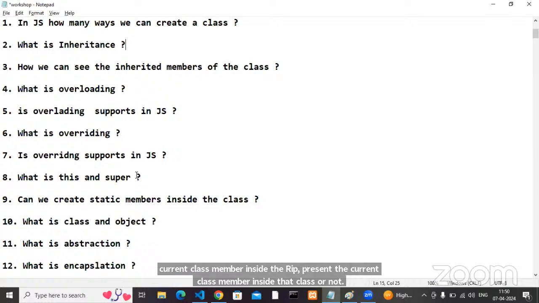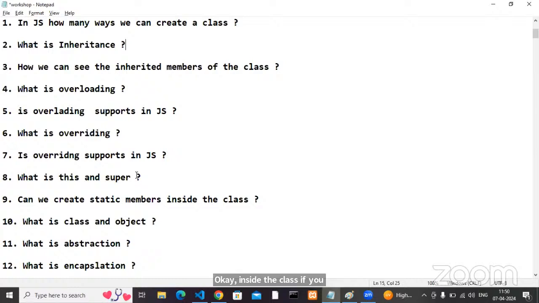Inside the class, if you want to represent the current class object, we can use this. Super is nothing but how you call the super class constructor. In JavaScript, if you want to call the super class constructor, we can use super. Parent class constructor, if you want to call.